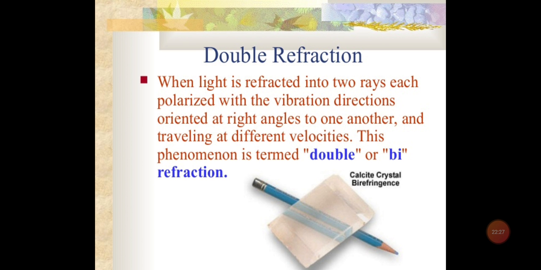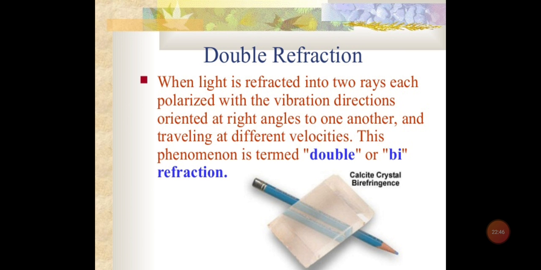Now the next topic I'm going to start here is double refraction. Now what is the meaning of double refraction? We have talked about refraction in the lower classes. What was that?